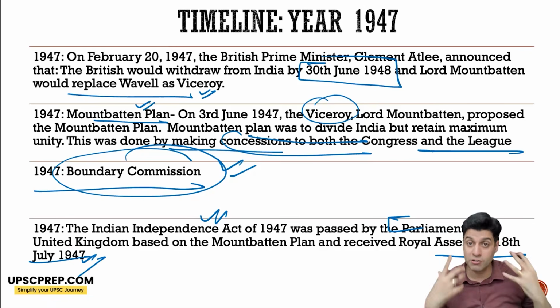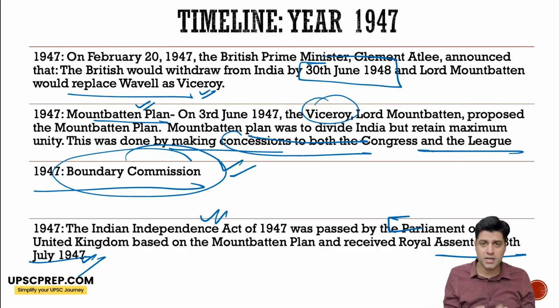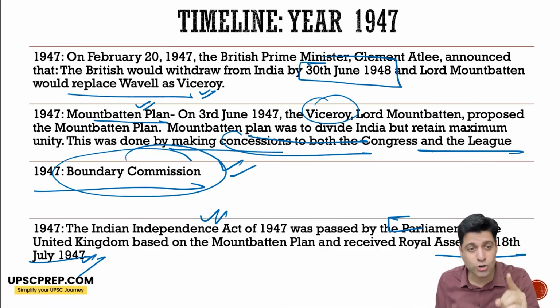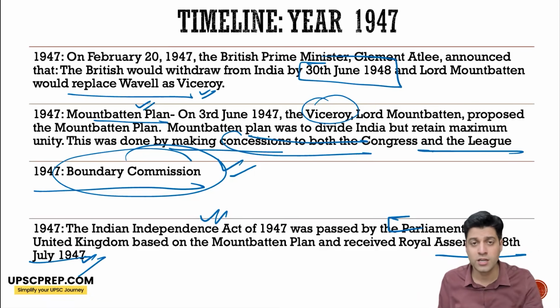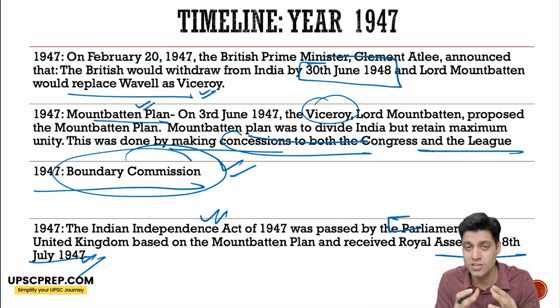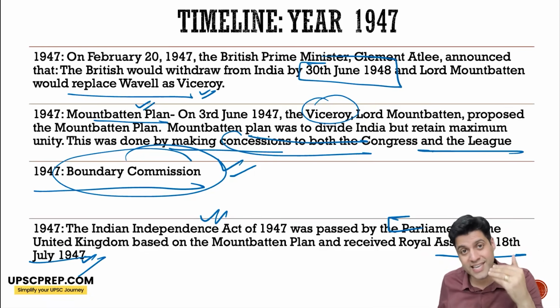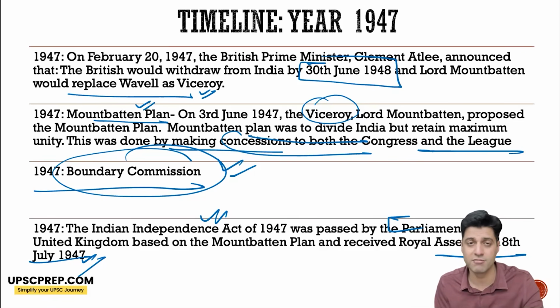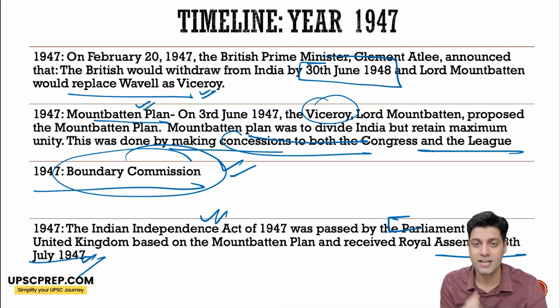I hope this was informative, and that with limited time, you could recall the entire modern history. I assure you this timeline will be very helpful for many questions directly. So in just 1.5 hours at most, we were able to cover the entire modern history on the same timeline. Separate topics, but on the same timeline. This is a very, very effective way to cover modern Indian history and revise it very quickly.